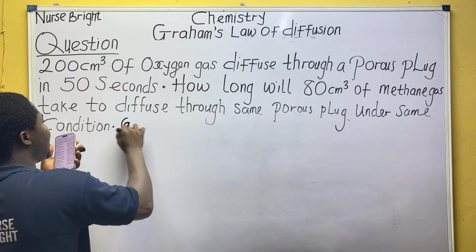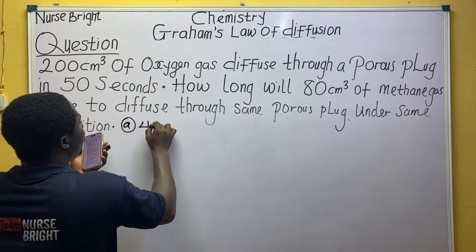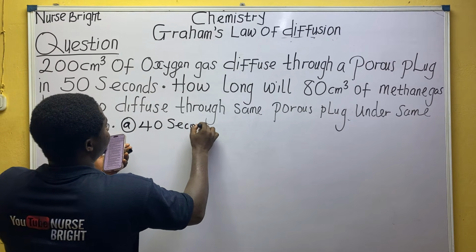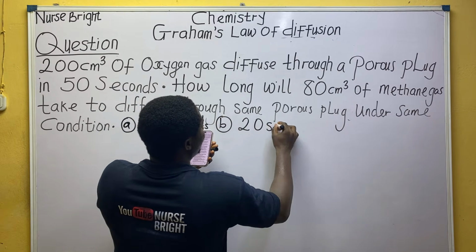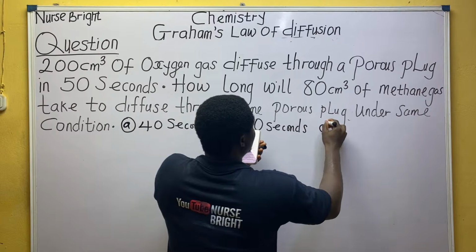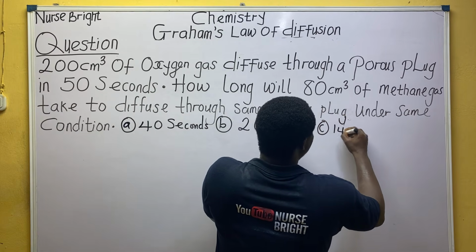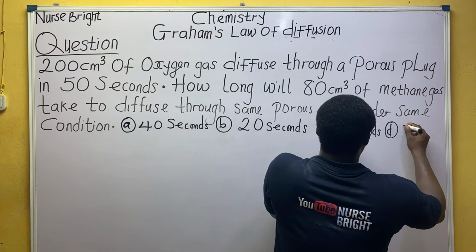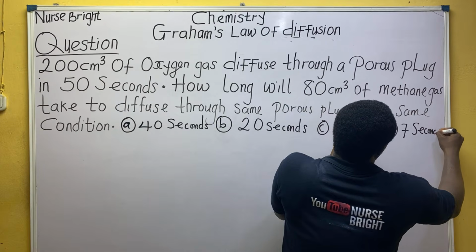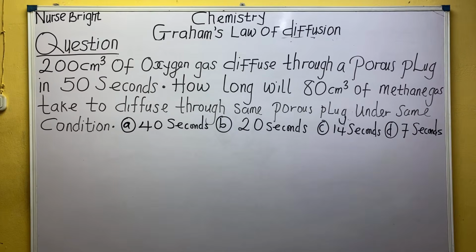So option A says 40 seconds. Option B says 20 seconds. Option C says 14 seconds. Option D says 7 seconds. It's so cheap. Everyone pay attention. It's a cheap one. Everyone listen well. Let's solve it together.